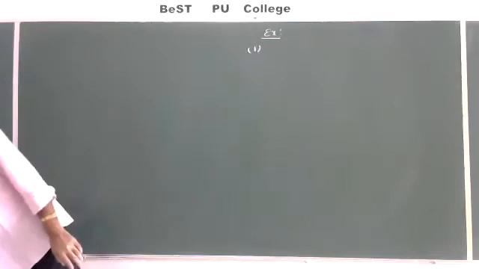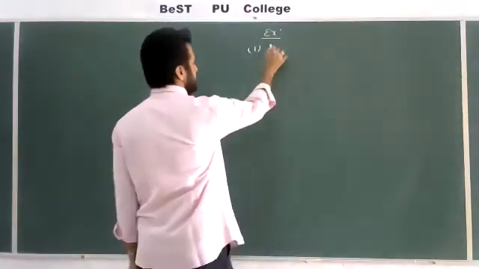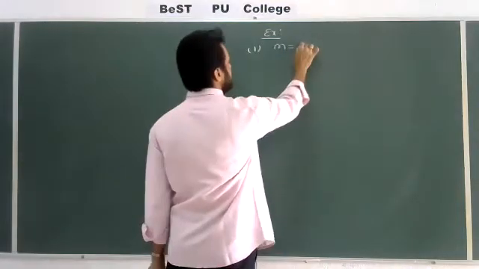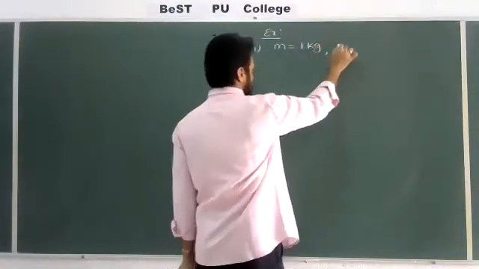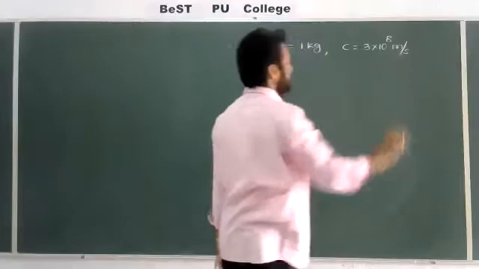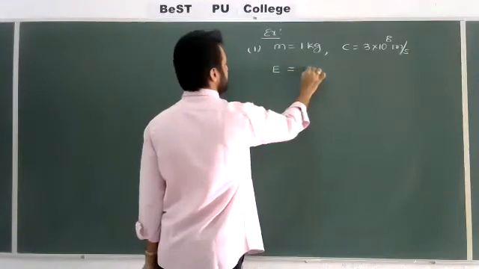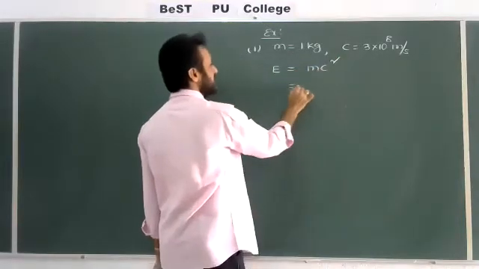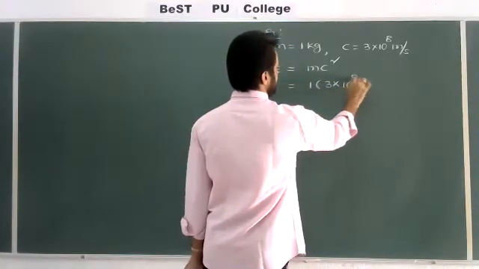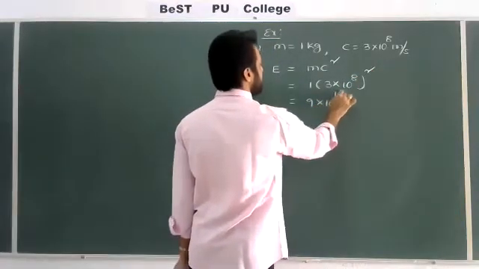So we can understand, if for example the mass increases or decreases, how the energy changes. What we have been given here: find the energy equivalent to a mass of 1 kg. Here mass m is equal to 1 kg. And roughly I am taking the speed of light as 3 × 10^8 meter per second. Now use the formula E = mc². That is m equal to 1, times c value 3 × 10^8 whole squared. 3 threes are 9, times 10^16 joule.